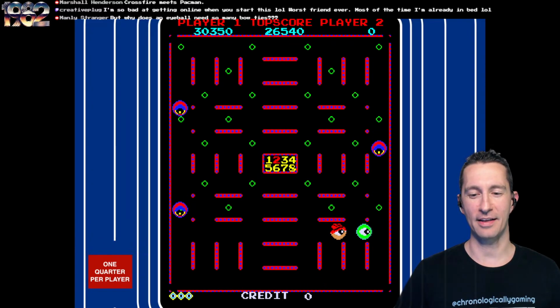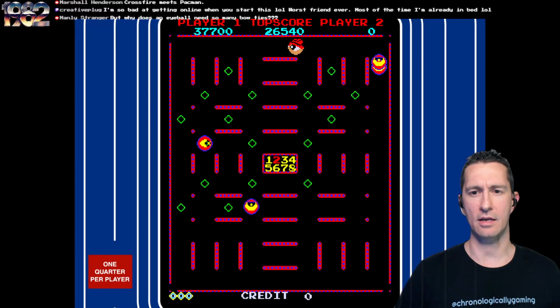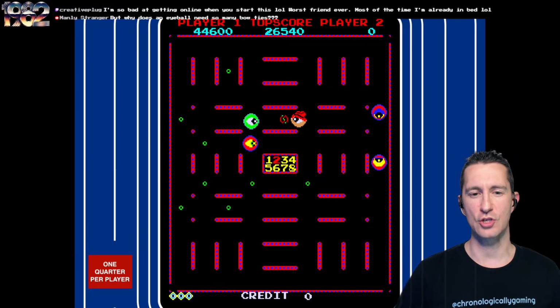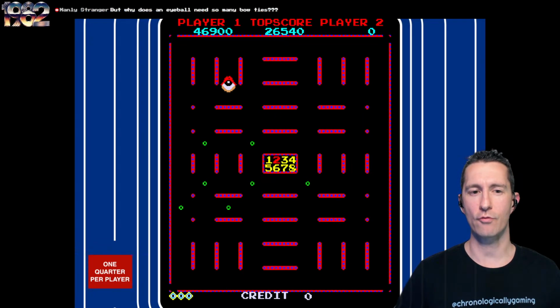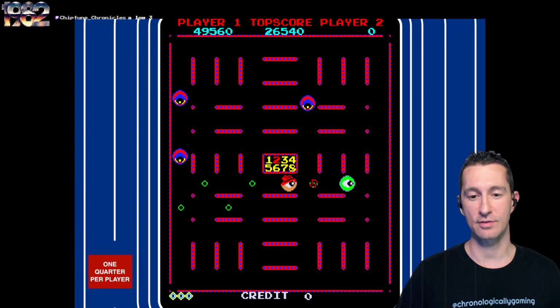I don't know why an eyeball needs to shoot bow ties, but we're going to do it. In a way, the shooting mechanic of having to shoot to pick things up is like Solar Fox, which we've already seen in the arcade. We've still seen top-down maze shooting games that you can move over and collect the dots like Pac-Man, but this one you have to shoot them. You can't just walk over the top.